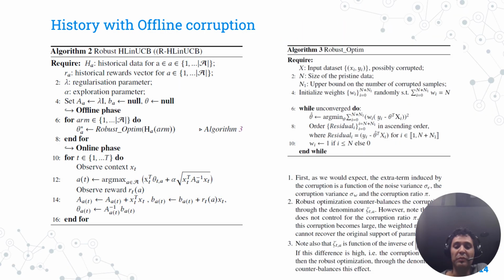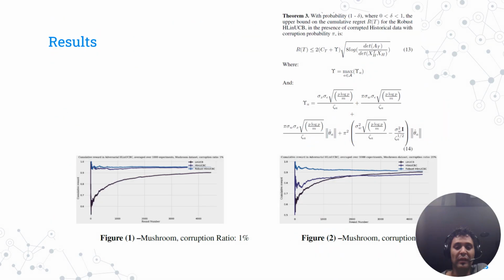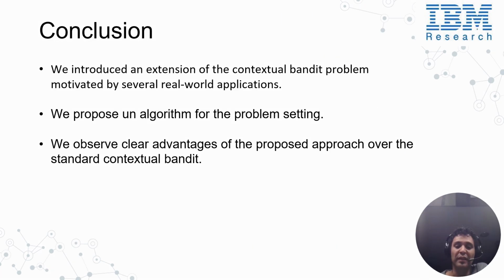Similarly, to handle corruption, we based our approach on robust optimization, counterbalancing the corruption. We also show that our algorithm follows square root T regret, and that the robust HLinUCBC does better than the two baselines in terms of cumulative regret.